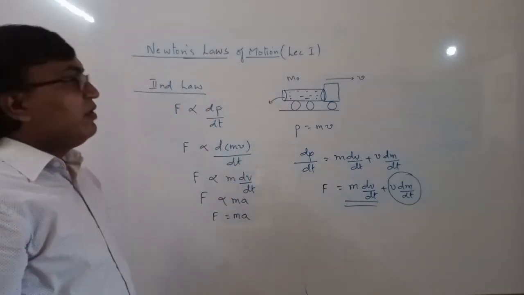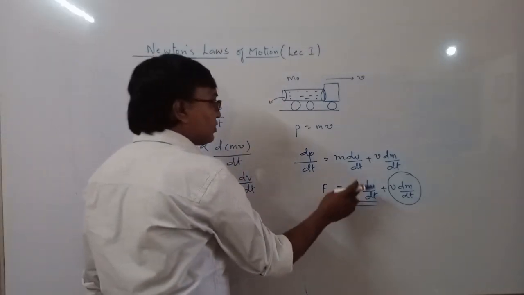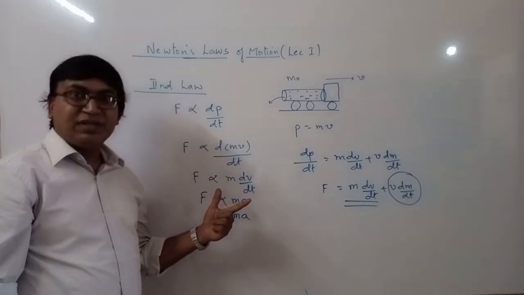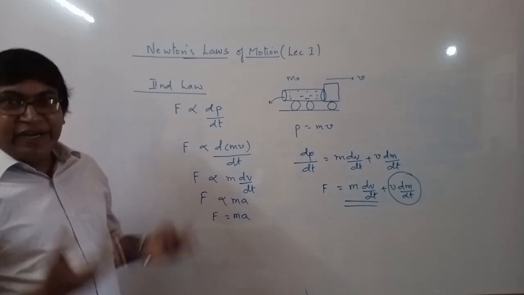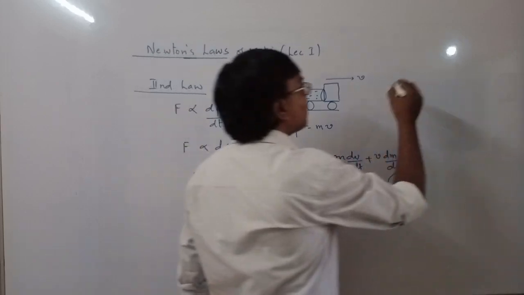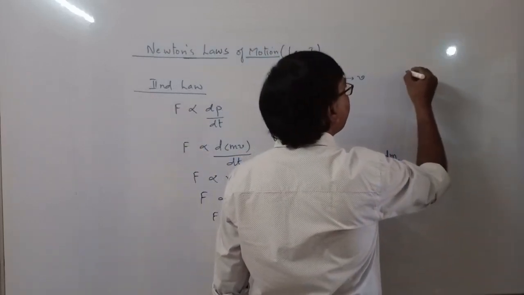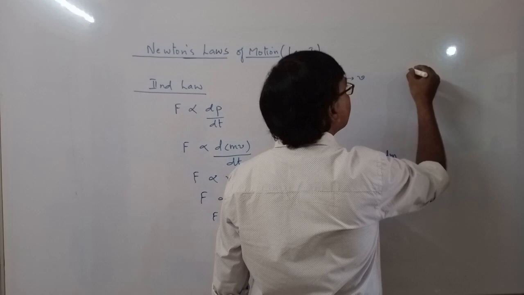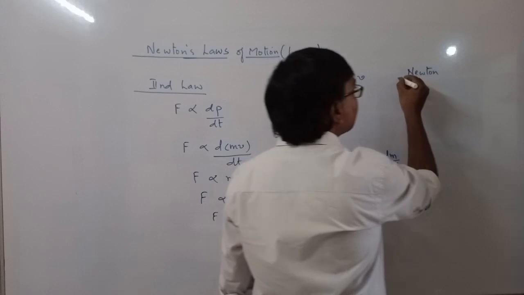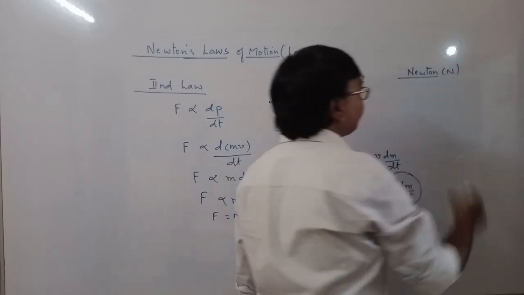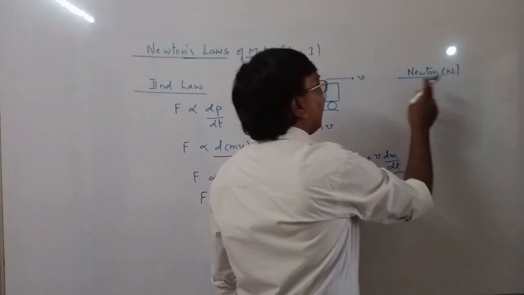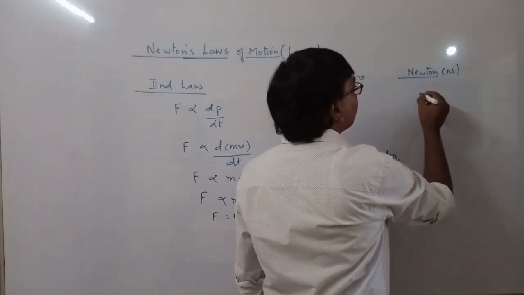Now we will proceed here considering mass to be constant, and we got a formula for how to measure the force. First law has defined the force. Now second law has given how to measure the force, and this force is measured in, so measurement, the SI unit is Newton. This force is measured in newtons, simply N. So the SI unit of force is Newton, and another unit is also there, dyne.